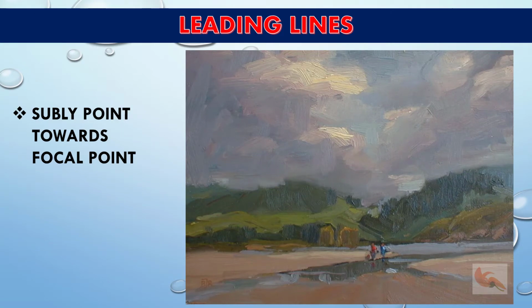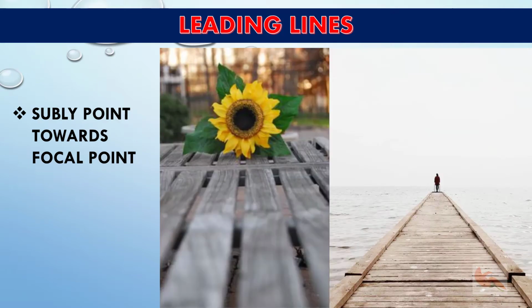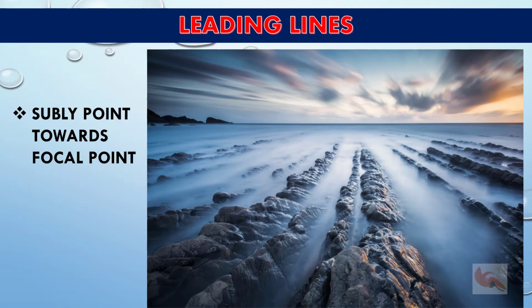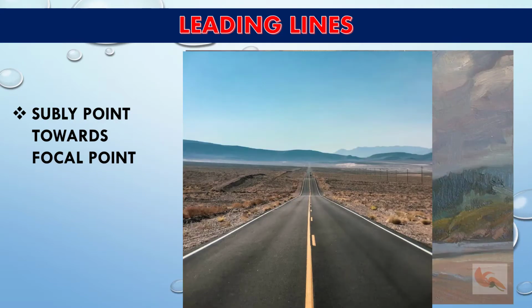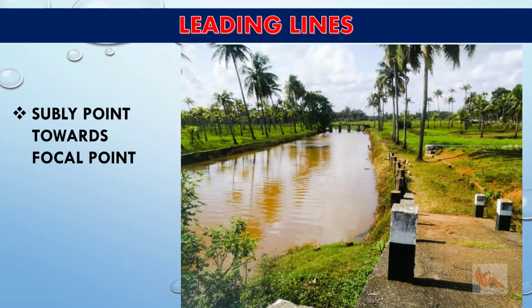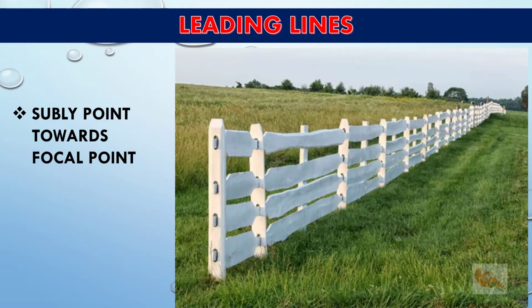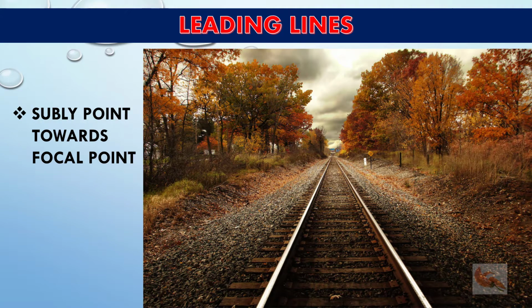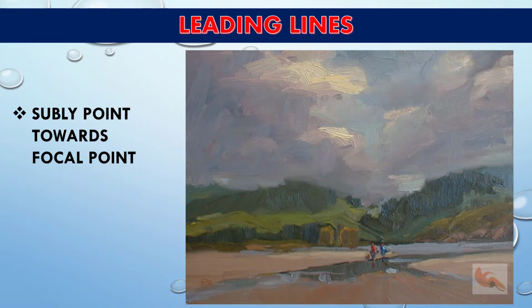Leading lines. Very often, the best compositions make use of lines that subtly point towards the focal point. Actually, when they are pointed out, they are not always that subtle. Sometimes those lines can be so strong that whatever they point to becomes a focal point in itself, even if there is otherwise not much interest there. Leading lines can be made by roads, tree lines, river banks, rows of houses, fences, and so on, or they can be more subtle. The best way to understand them is to take a look at some examples.